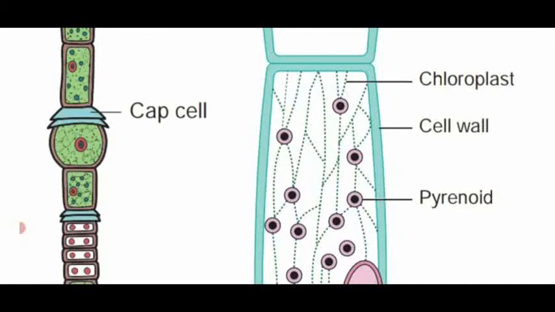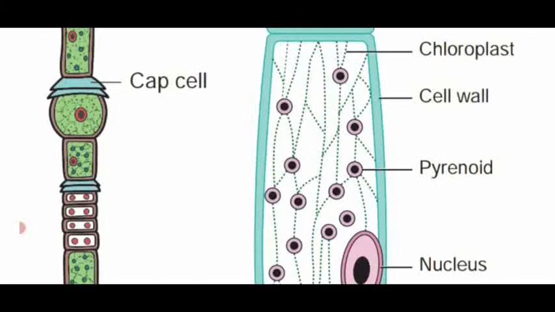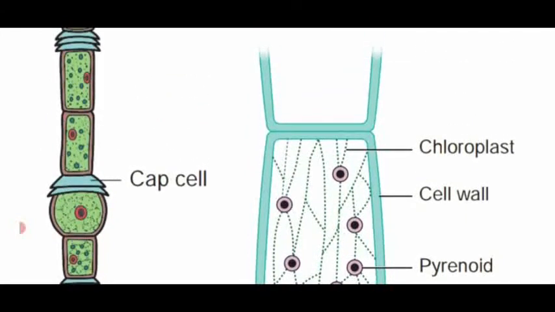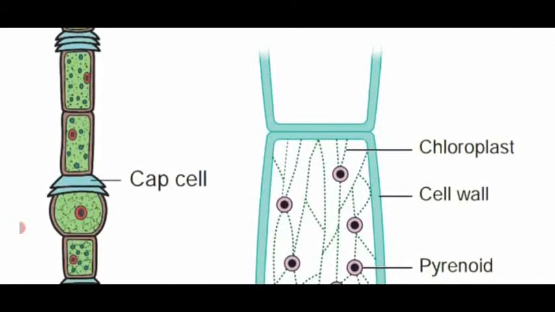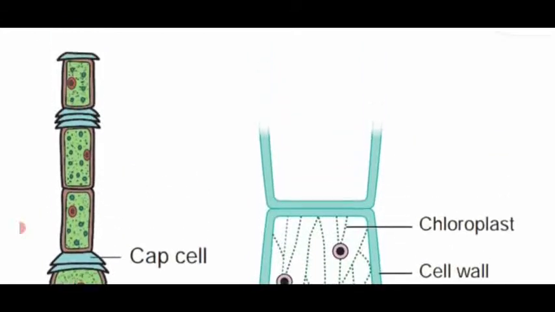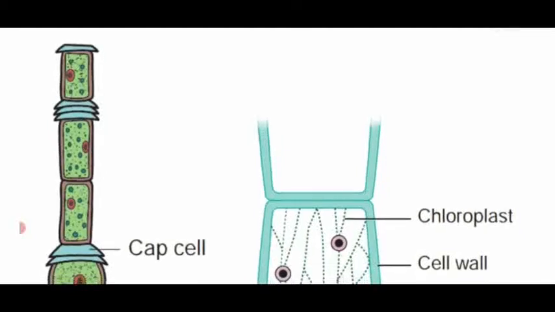Then some of the distal cells, far away cells, show the ring-like structure known as cap cell. Then at the tip of the Oedogonium filament is a round shaped cell known as the apical cell, which is rounded or elongated in shape.